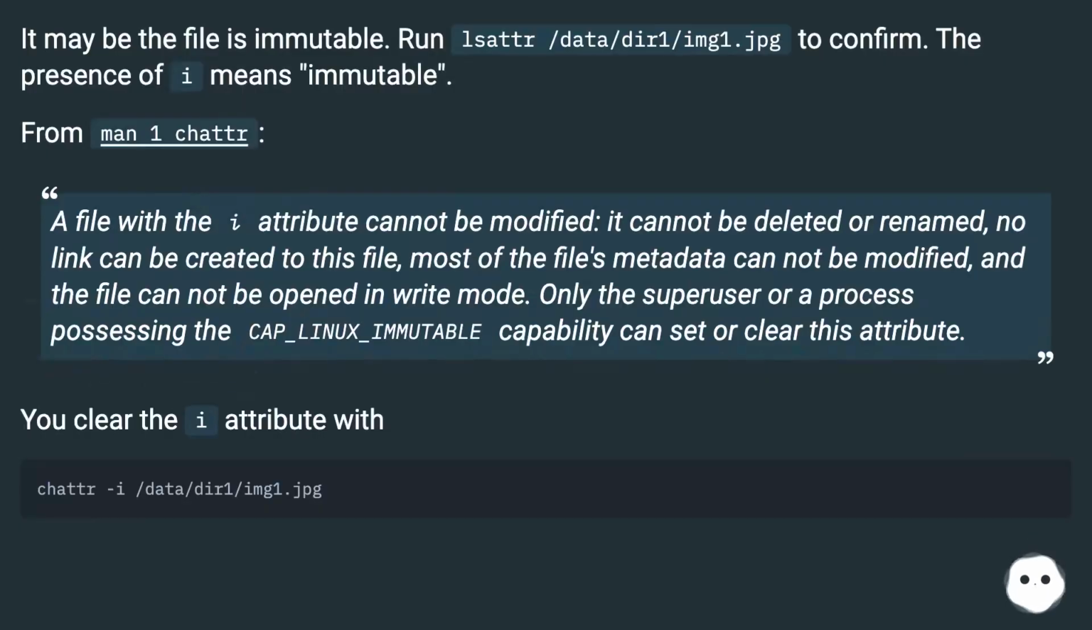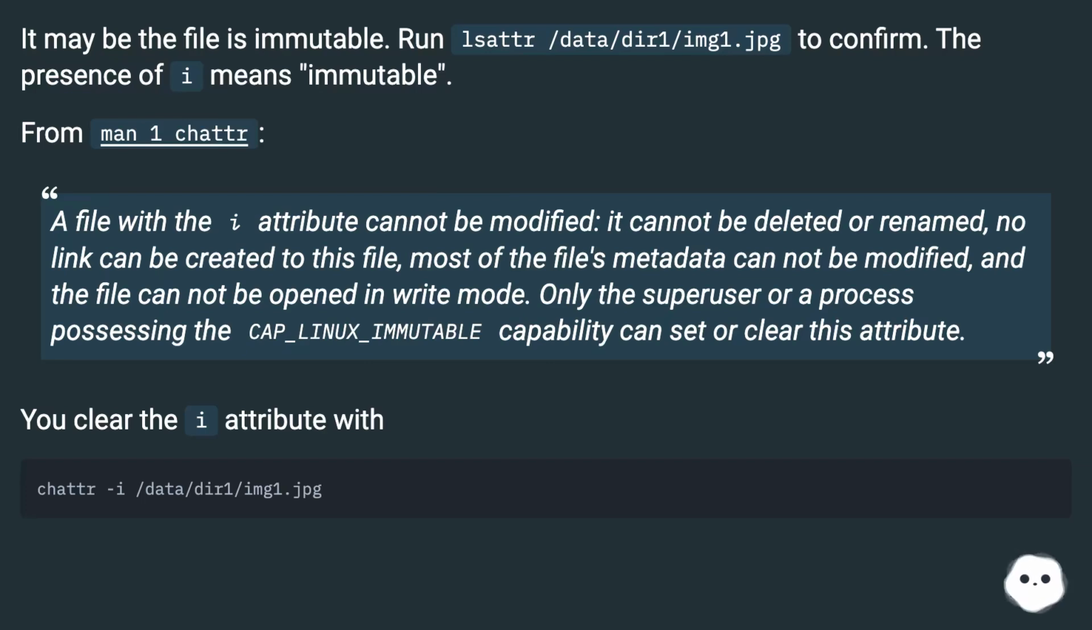Run lsattr /data/dir1/img1.jpg to confirm. The presence of i means immutable. From man 1 chattr: a file with the i attribute cannot be modified, it cannot be deleted or renamed, no link can be created to this file, most of the file's metadata cannot be modified, and the file cannot be opened in write mode. Only the superuser or a process possessing the CAP_LINUX_IMMUTABLE capability can set or clear this attribute.